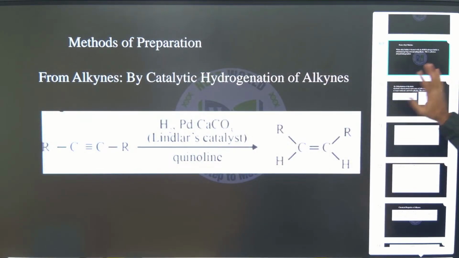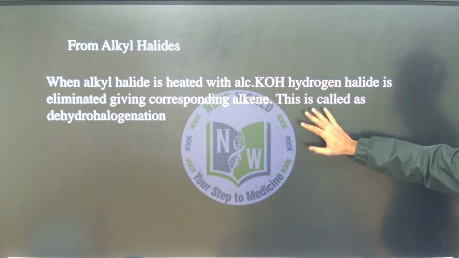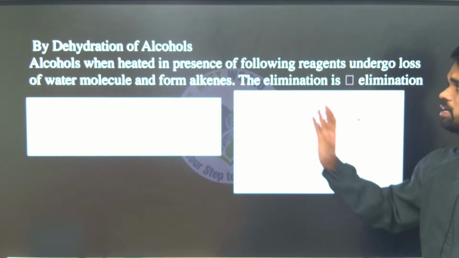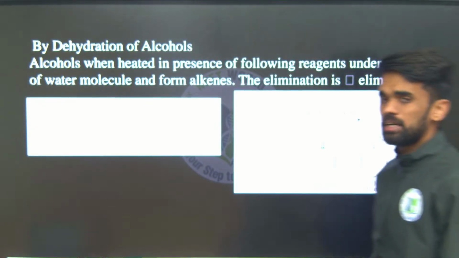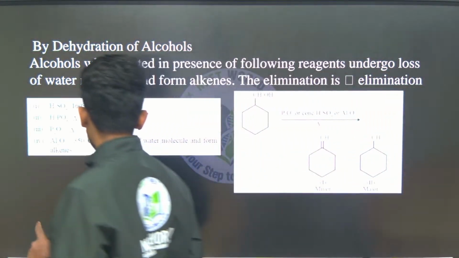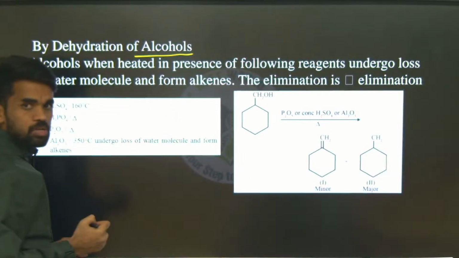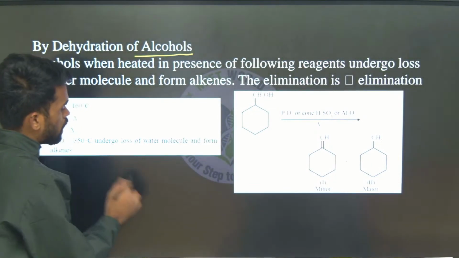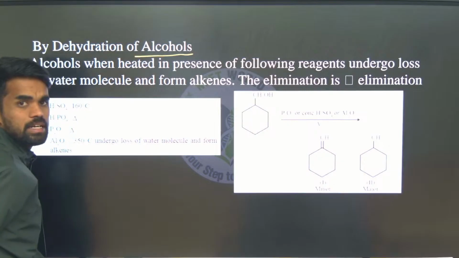Same thing, alkyl halides we have completed. Now we have to do the same process with alcohols. Whatever we discussed previously was from alkyl halides. Now these are alcohols, with OH groups on the alkyl chain, that's it. There we used alcoholic KOH under heating condition.